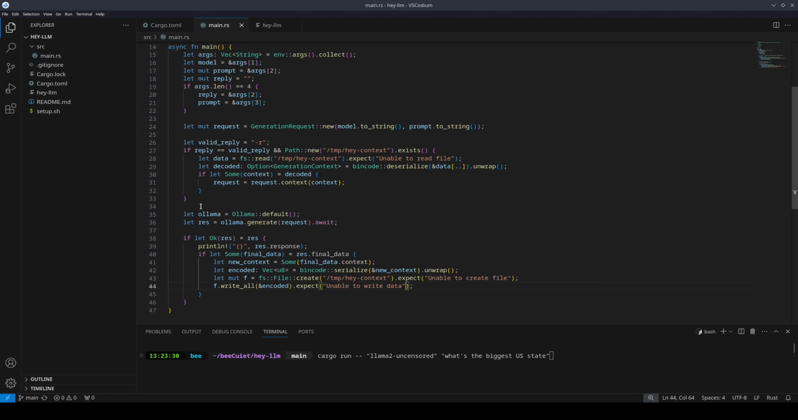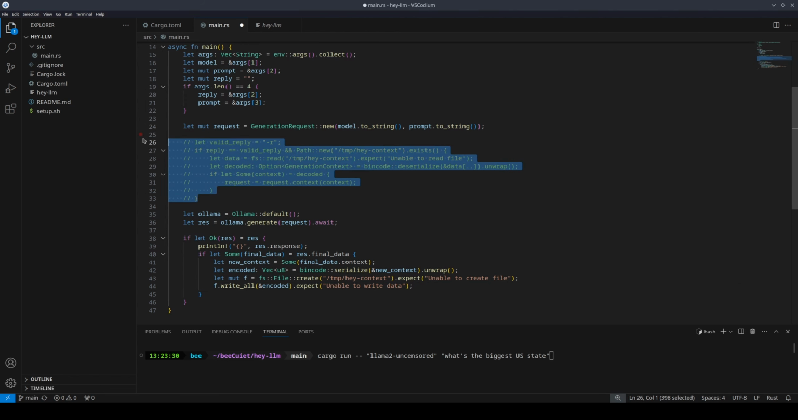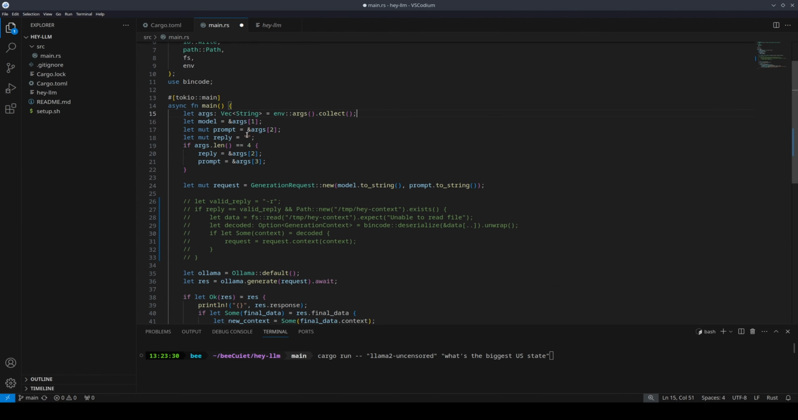So I'm just going to step through that real quick. So let's just ignore that for now. We're getting the command line arguments, and we're getting where they're stored in the underlying memory and assigning it to model, prompt, and optionally reply. We then create a request object and get the underlying string for model and prompt, and create a request using the specified model, so Llama 2 uncensored, and then the prompt, what's the biggest US state.